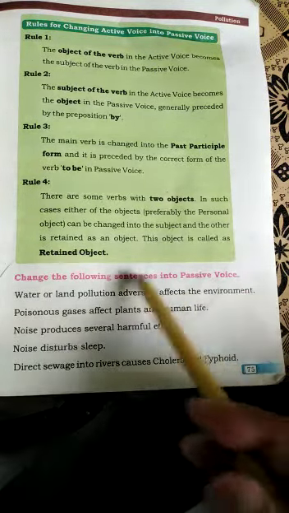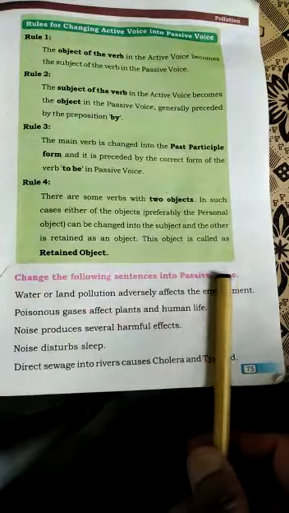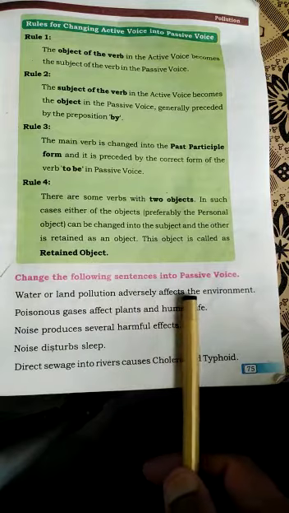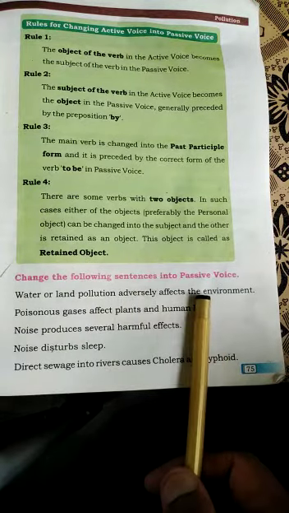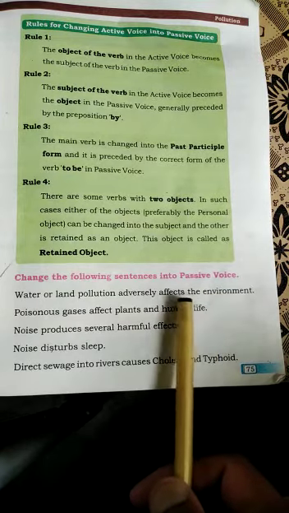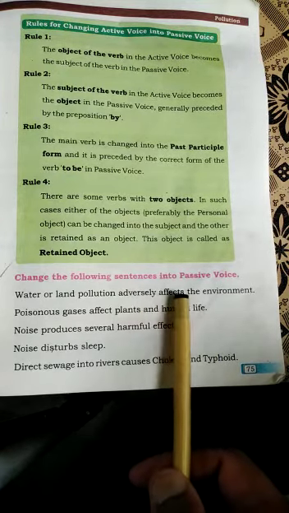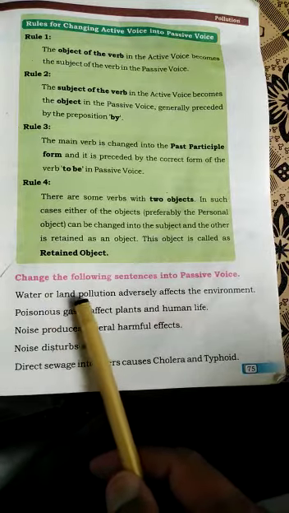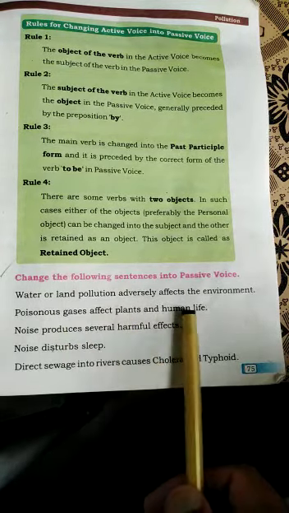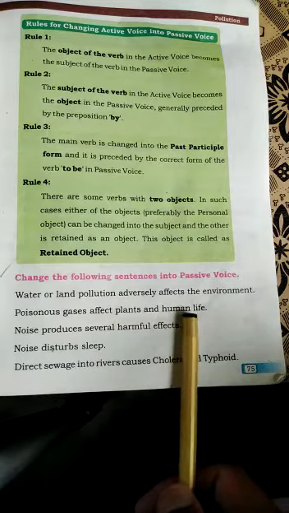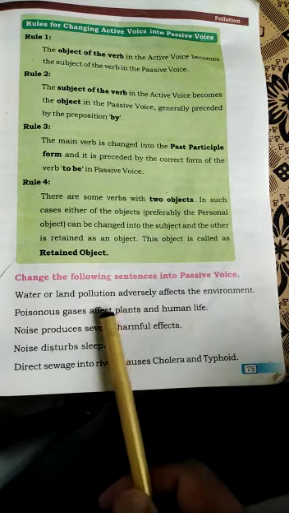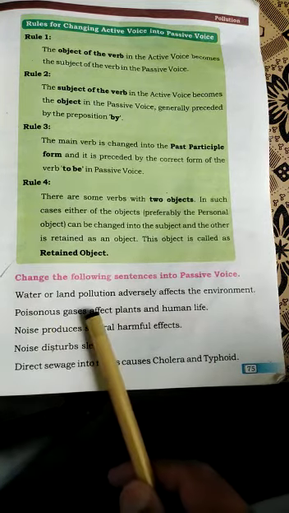Now the next question is, change the following sentences into passive voice. Water or land pollution adversely affect the environment. So we will change it: the environment is adversely affected by water or land pollution. Poisonous gases affect plants and human life. So the plants and human life are affected by poisonous gases.